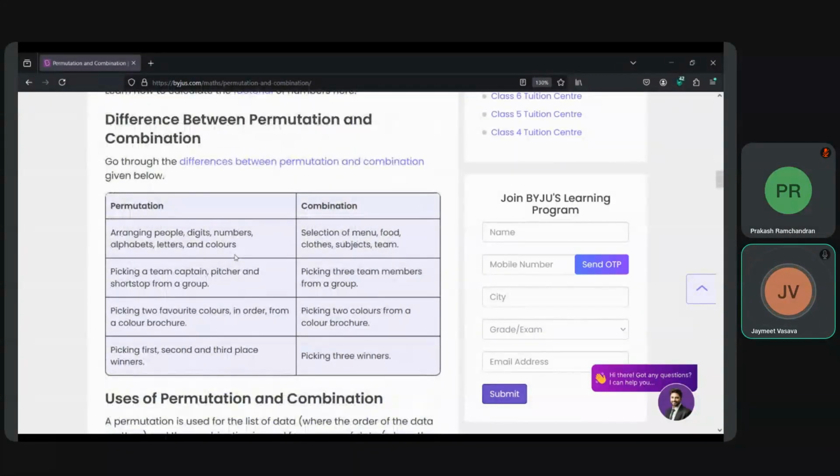Now, going through the differences between permutation and combination. Permutation is used for arranging people, digits, numbers, alphabets, letters, and colors.